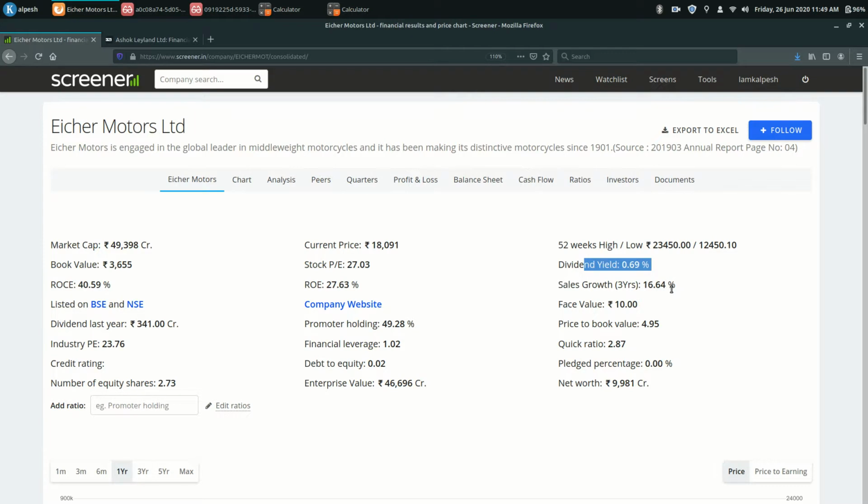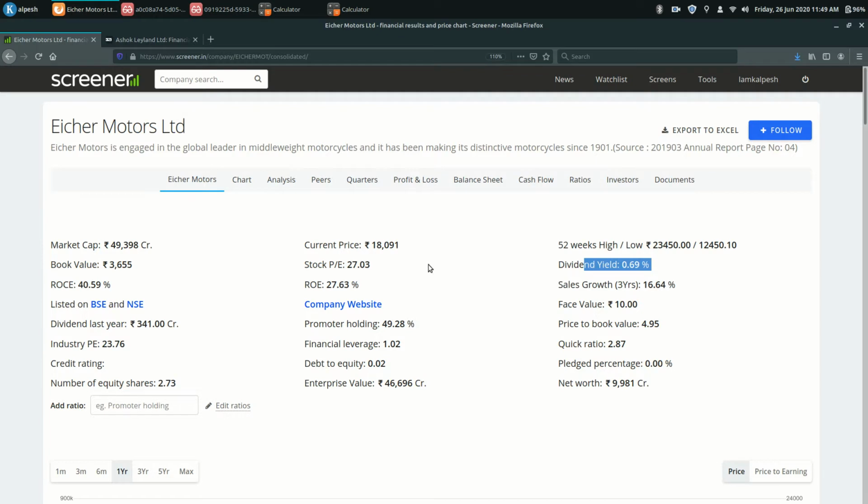I am just comparing Eicher with Ashok Leyland, only two stocks. Compared to Eicher Motors, Ashok Leyland is very much weak. So if you want a motor stock in your portfolio,